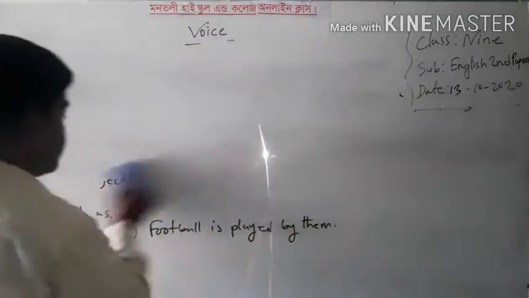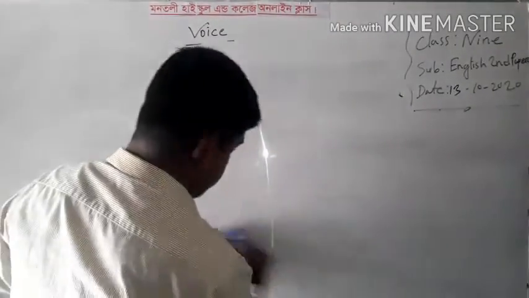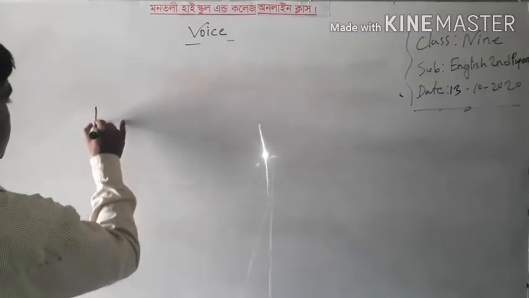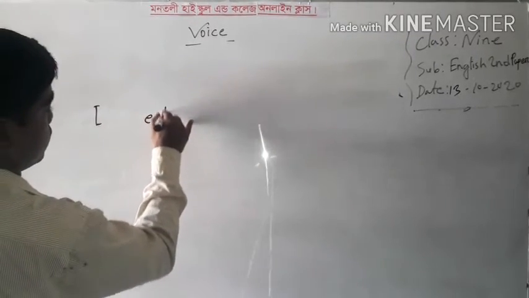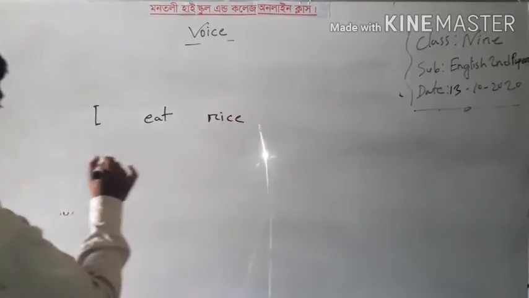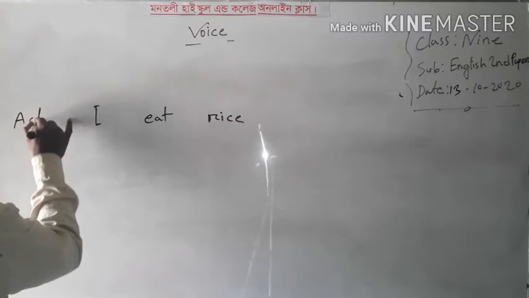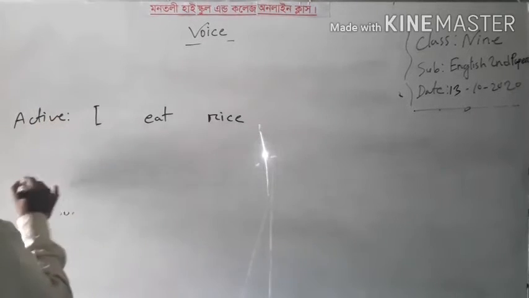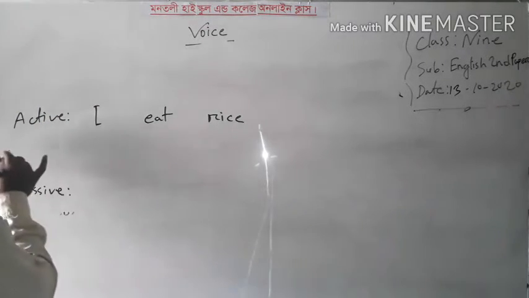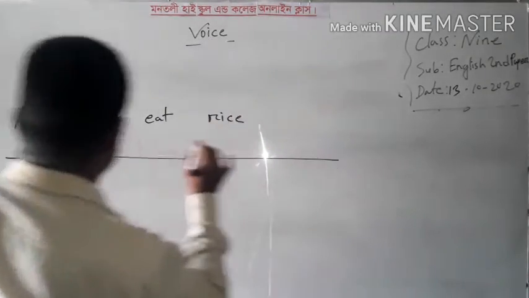At first, I will write a sentence. I eat rice. A very simple sentence actually. Active. How can we change it into passive?